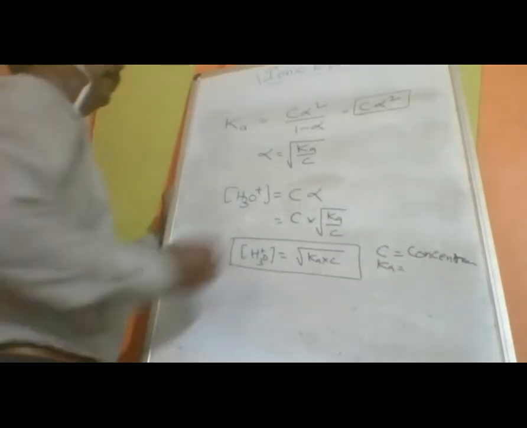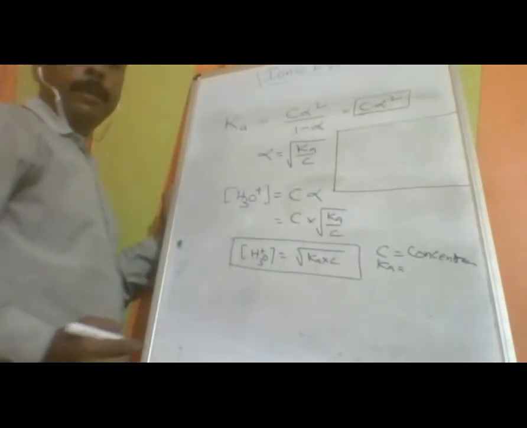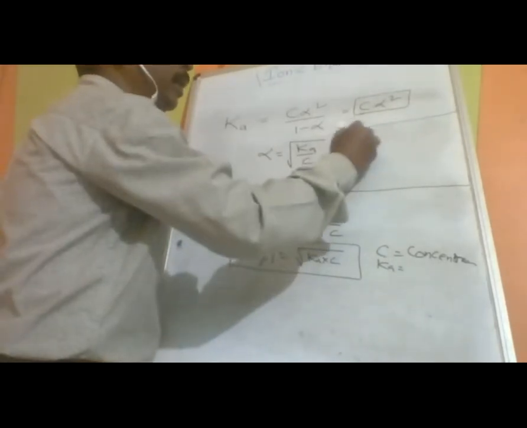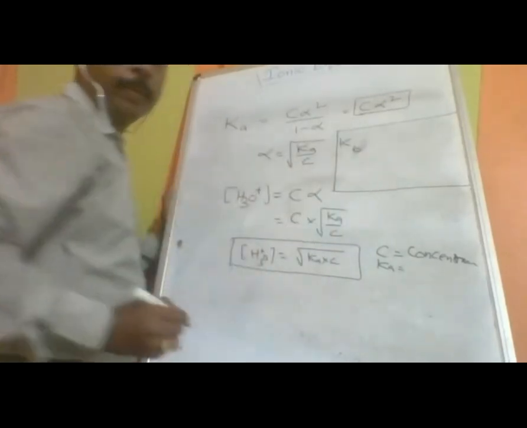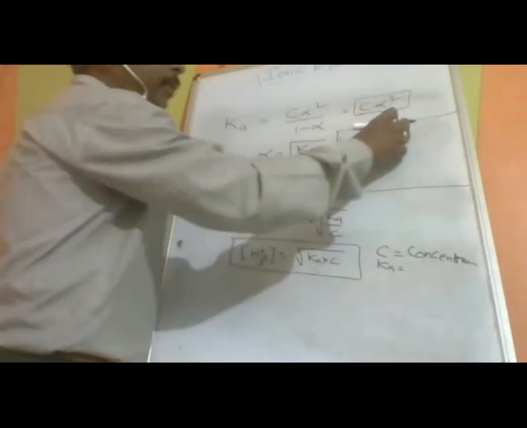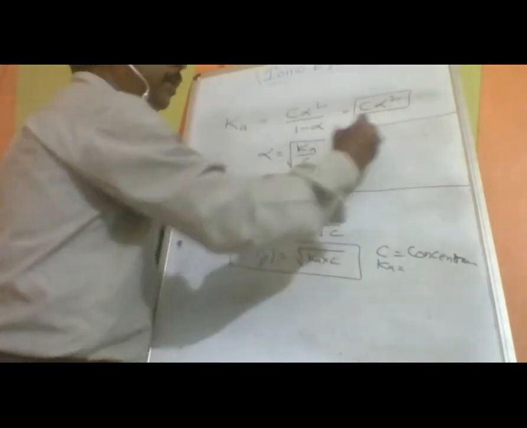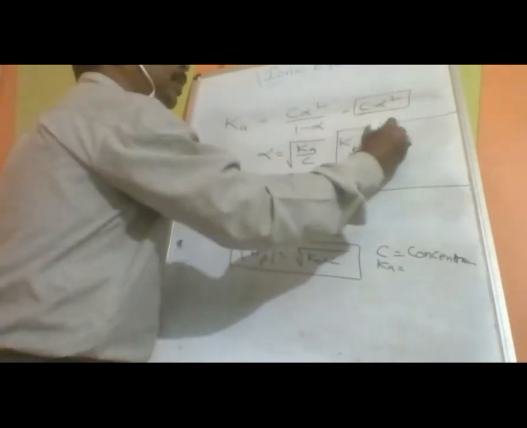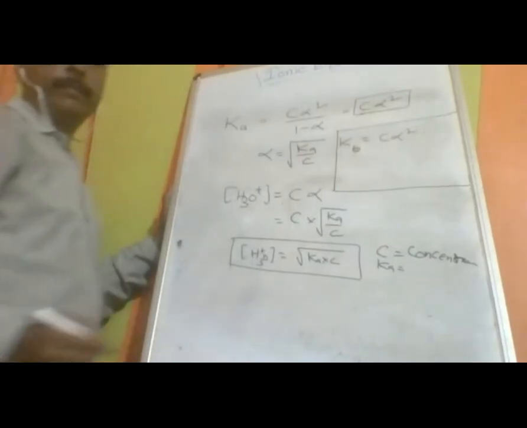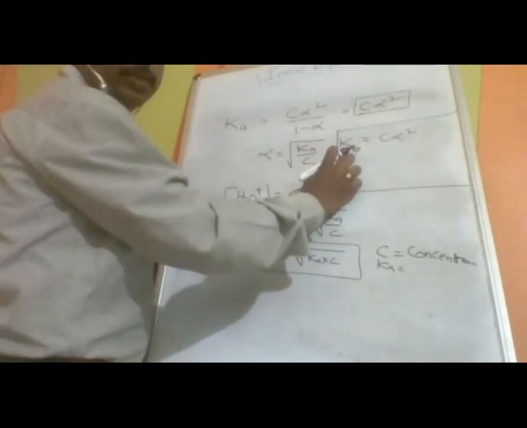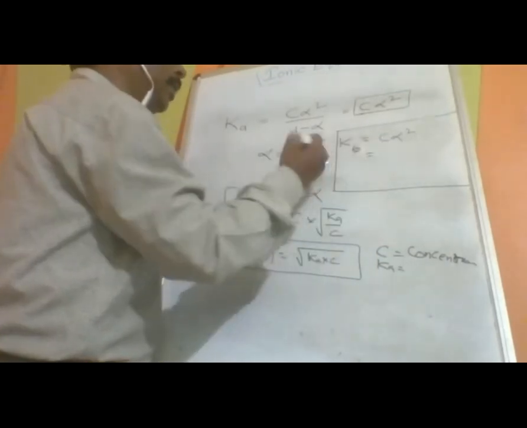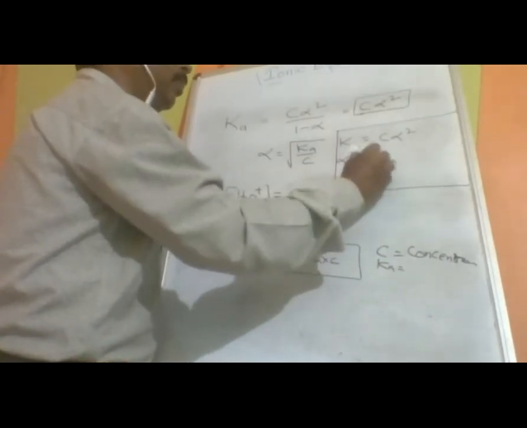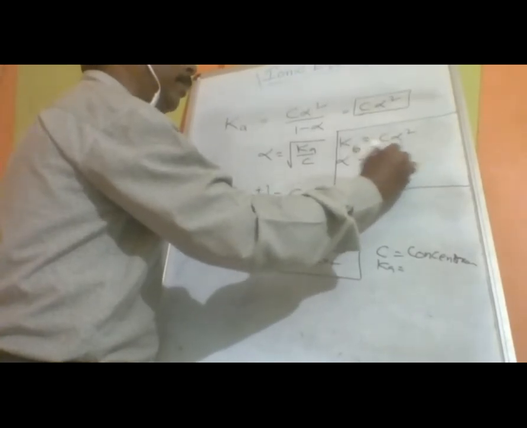Now the same I am applying for the base. Formulas will be the same only. Here it is Ka, there it is going to be Kb. So Kb is equal to C alpha square when alpha is very less. It is the dissociation constant of the base, and for that alpha is equal to square root of Kb upon C.